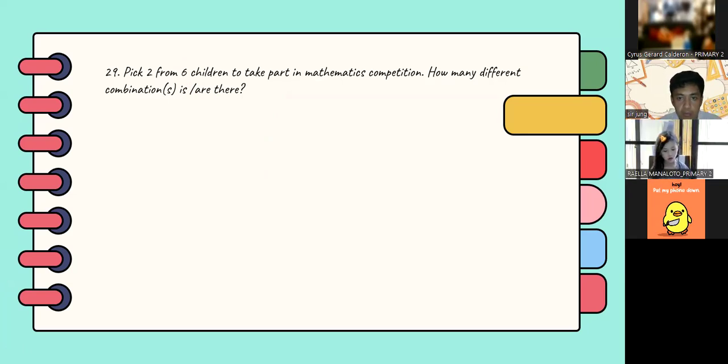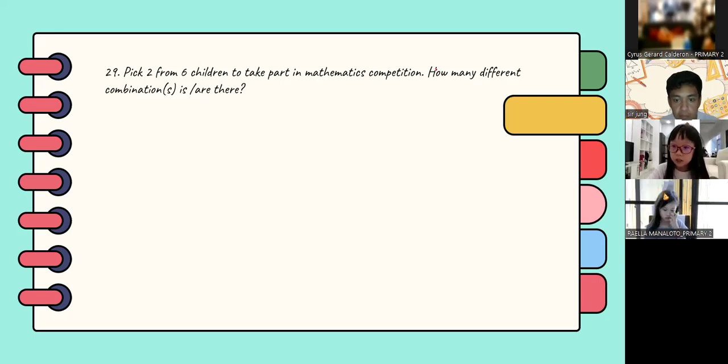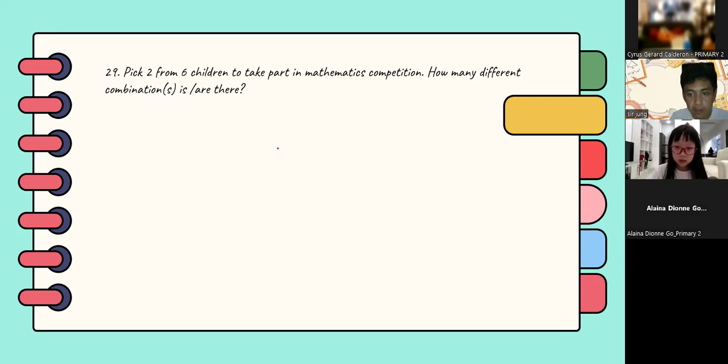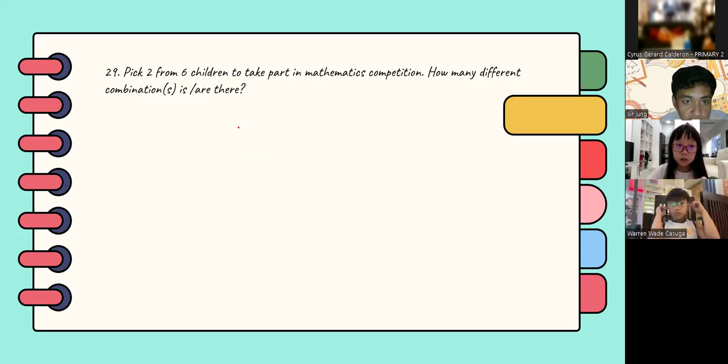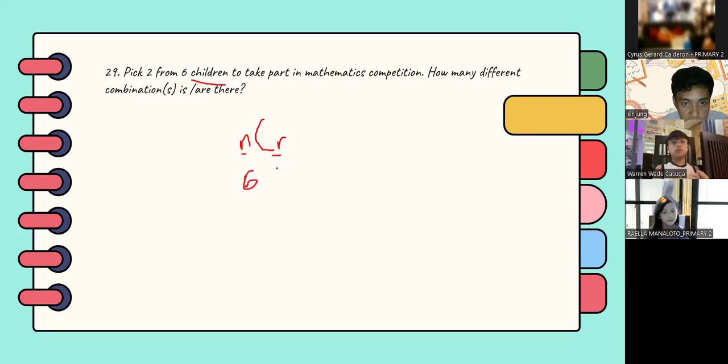Sir, can you repeat the explanation for number 29? Yes. To solve this problem, just remember the combination formula, nCr, where n is the number of objects and r is the number taken from the objects. Let's say these children are the objects, so you have 6C2.